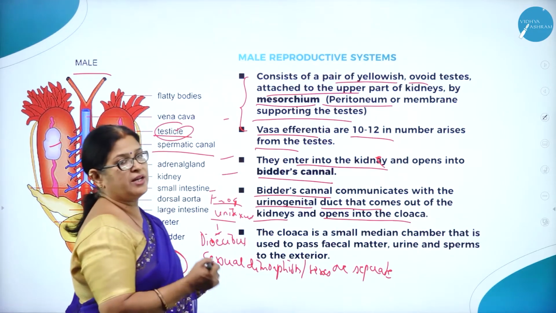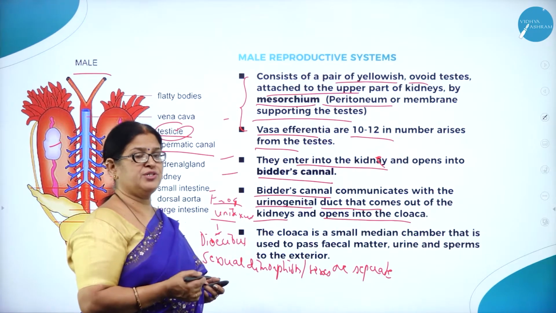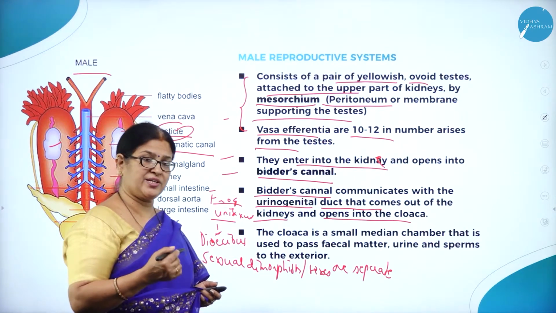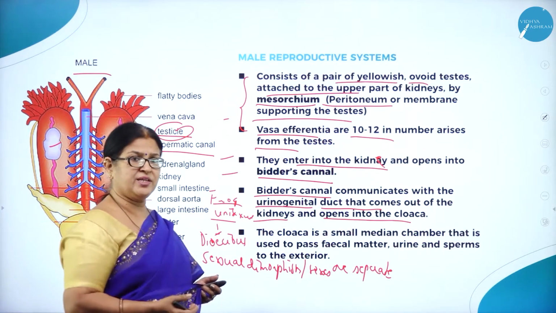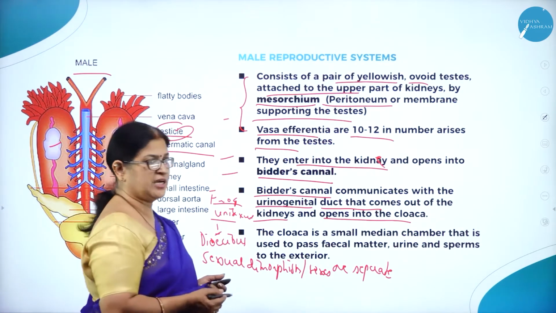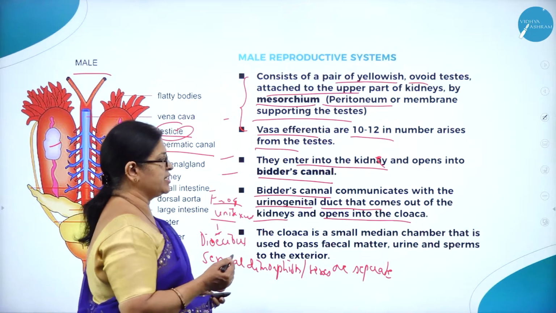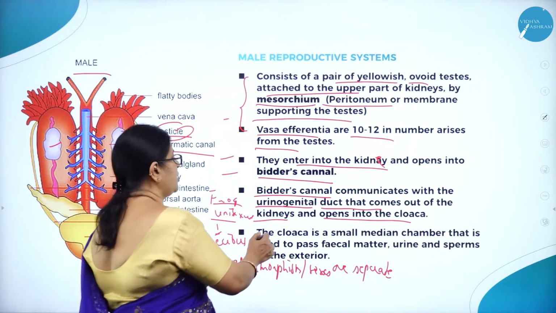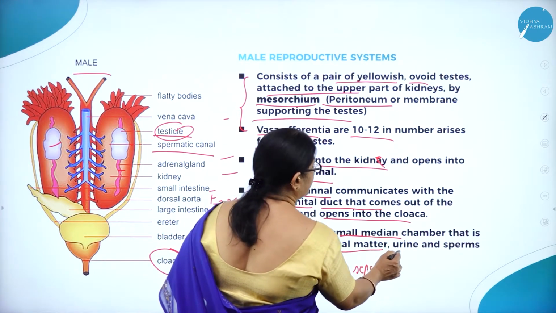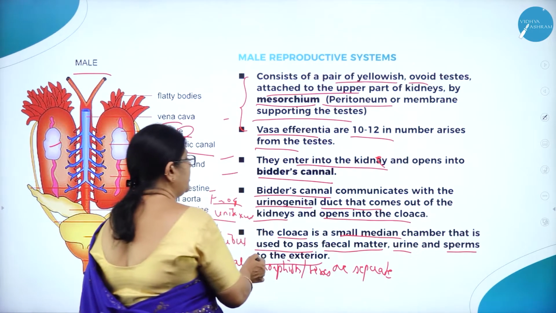As we know, in case of male we use the word urinogenital system, where cloaca is the common passage for the elimination of excretory waste as well as for carrying the sperms. The cloaca is a small median chamber that is used to pass fecal matter, urine and sperms to the exterior.